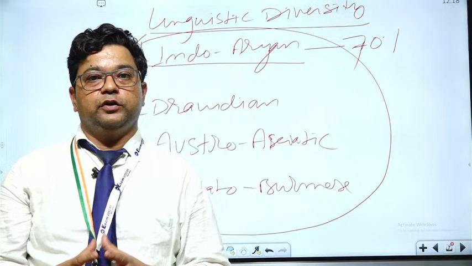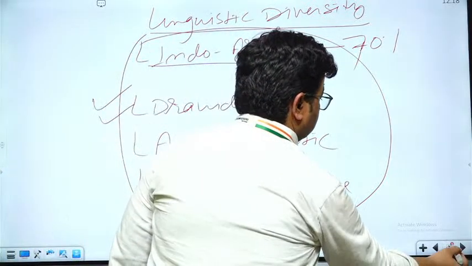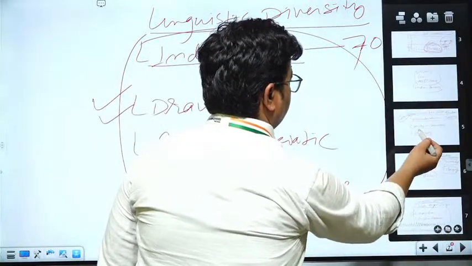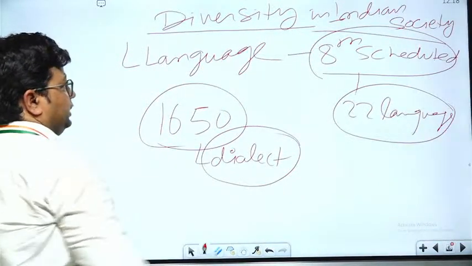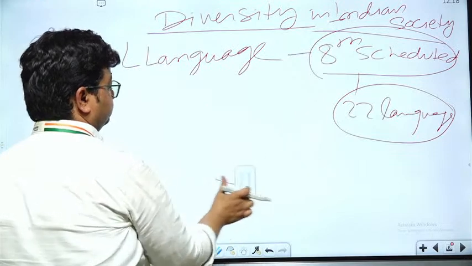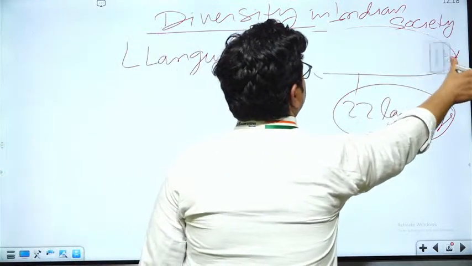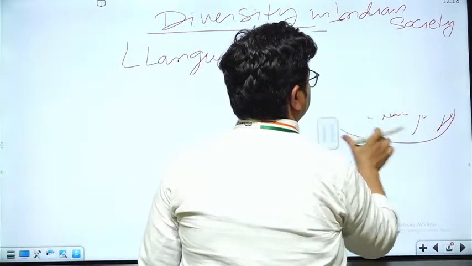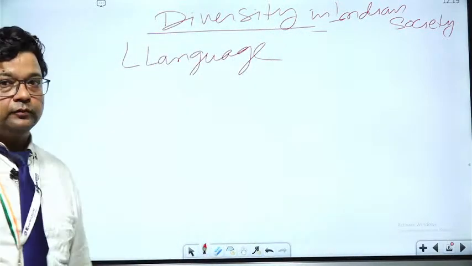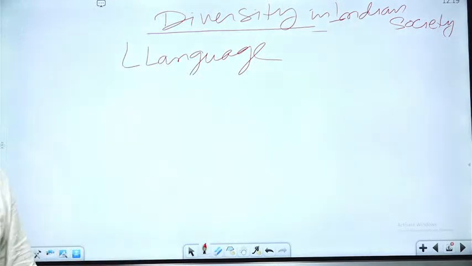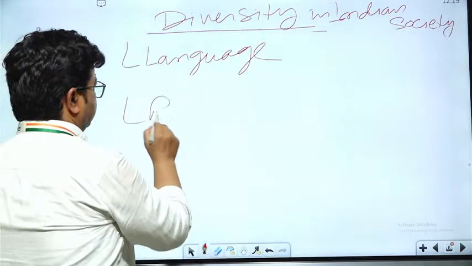Moving on, we have seen the first diversity, linguistic; the second is religion.